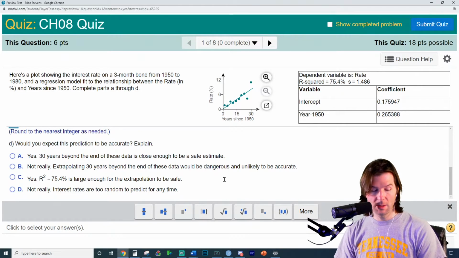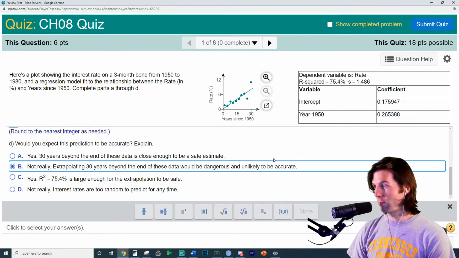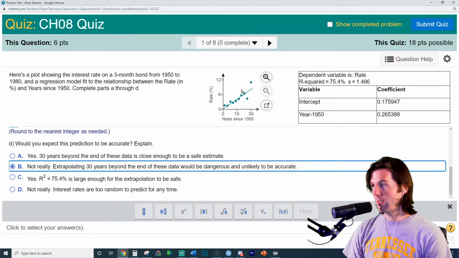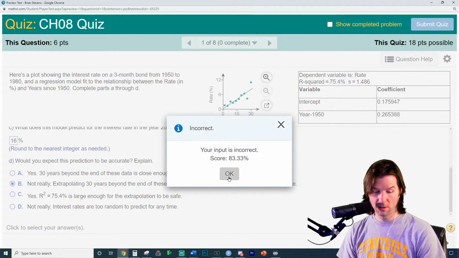Why do you expect this to be accurate or not accurate? It's going to be an extrapolation of the model, so the only one I see with extrapolation is this. It's 30 years beyond the scope of the x's in the model. Extrapolation is when you go outside the x bounds. We can't really negatively extrapolate here, but we can extrapolate into the future. And we do see that the model's getting really bad near the end, so it makes me really worried.